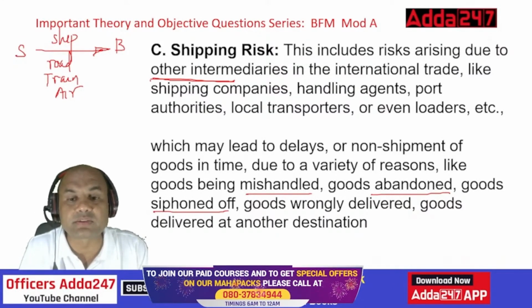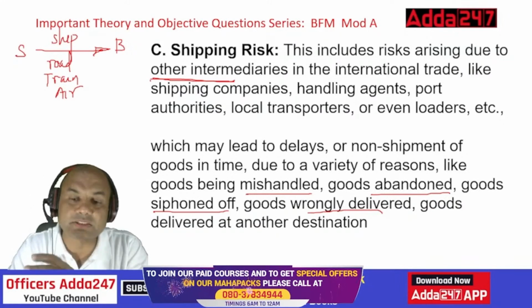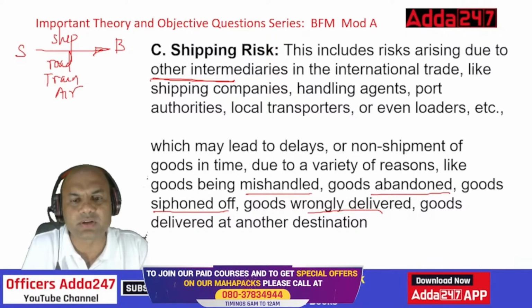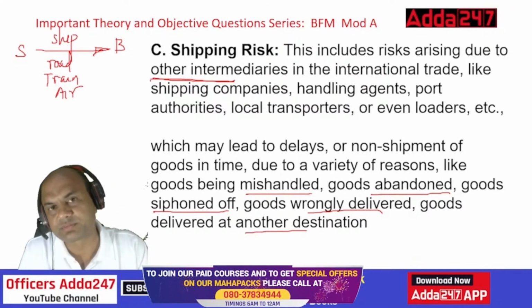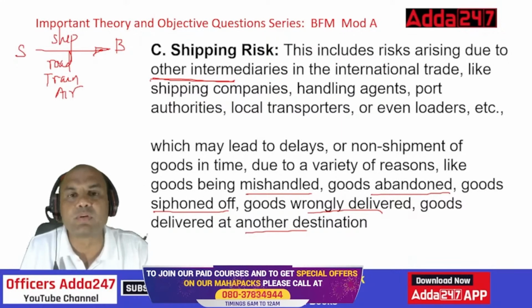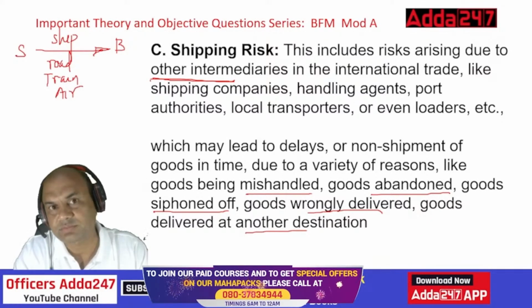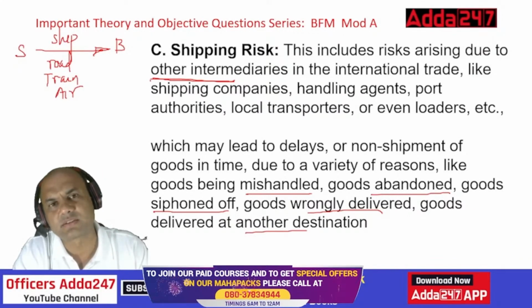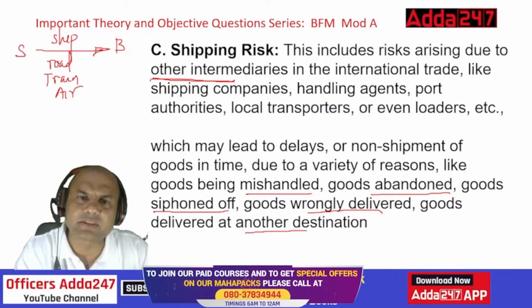Goods wrongly delivered means they were to be delivered to A, and now they have been delivered to B, someone else. So this is known as wrongly delivered. Goods delivered at another destination, again, means wrongly delivered. What does another destination typically mean? Suppose I am the importer and I have told you, the exporter, to send the goods to my Mumbai office, and you send it to my Chennai office. Now bringing the goods from Chennai to Mumbai is not a small task because you know the distance. So this is delivered to a wrong destination. That is basically shipping risk.